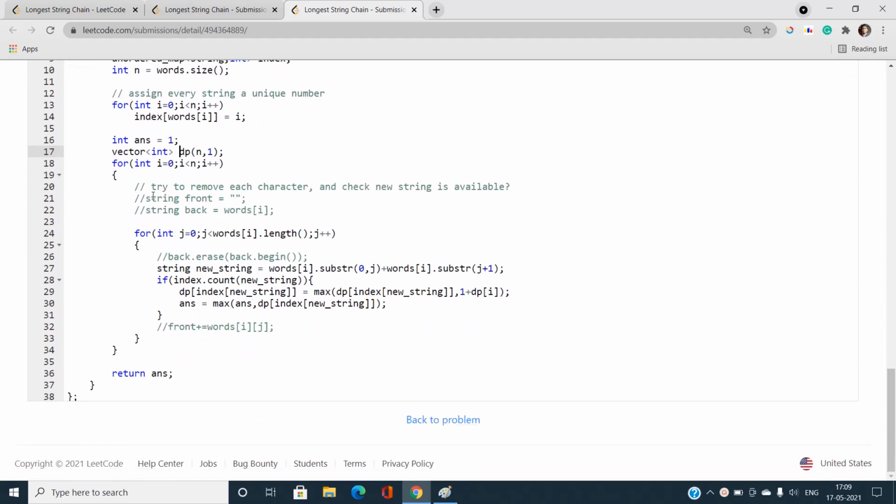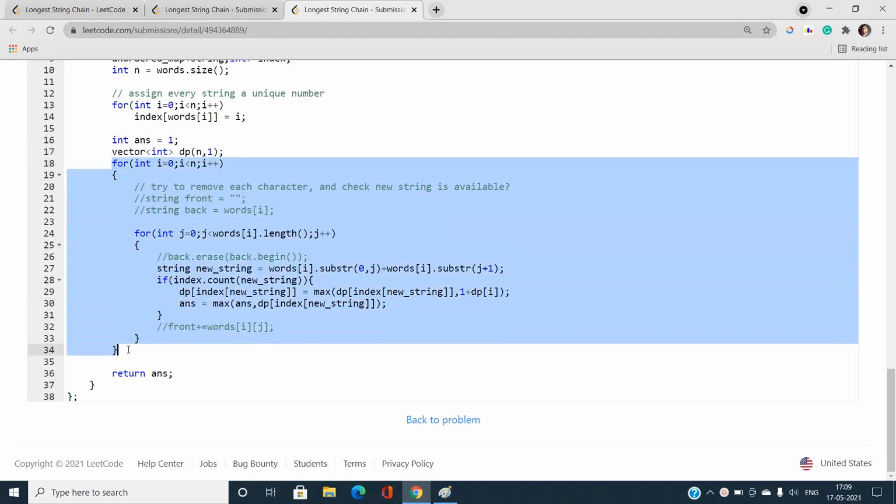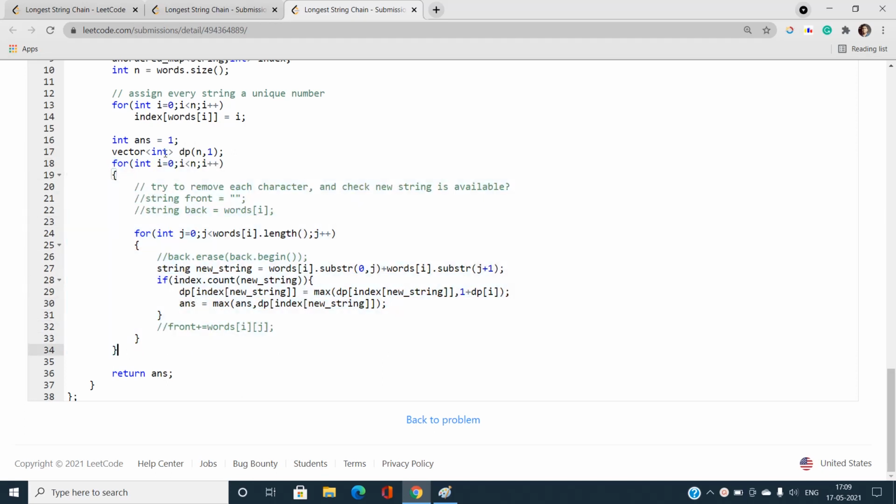Now I have iterated in my array of strings, and what I've done is I have tried to remove each character and check whether the new string is available or not. Okay, how am I going to do that? I iterate over words of i dot length, words of i, and my new string would be like skipping my current character. That should be appended with words of i dot substring.